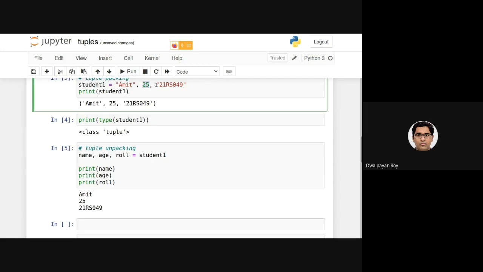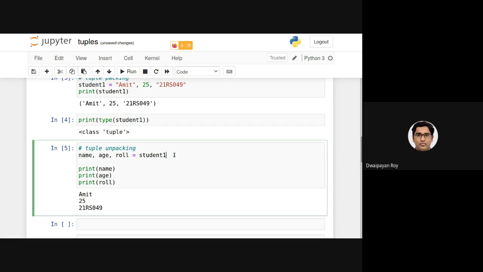Now note that it is actually stored in the same way as I am inserting them. This is a feature in tuple which is similar to the feature in list. As we have seen, if we insert multiple elements in the list one after the other, they will be present in the list one after the other. It will be in the 0th location, this will be in the 1st location, and so on. And while unpacking, that same ordering will also be followed.